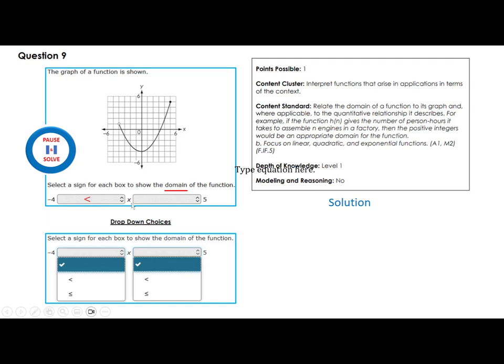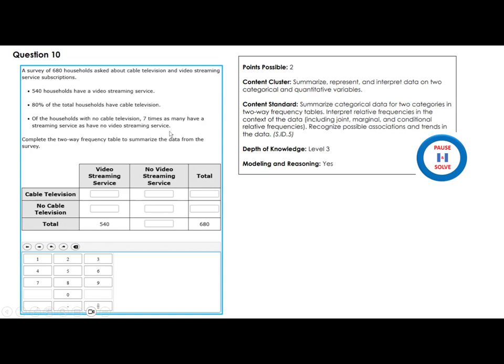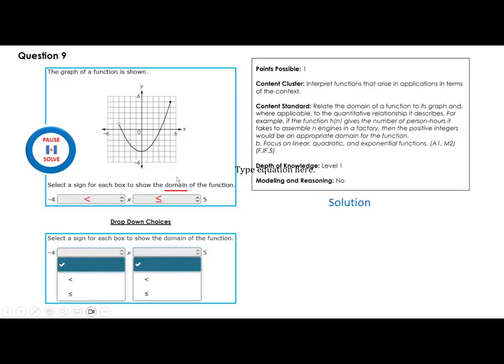The x of the domain should be greater than -4 because of this being open, and less than or equal to 5, this point here. All right, that's it. That's the domain. It's from here to here. But this point is not included. This point is included.